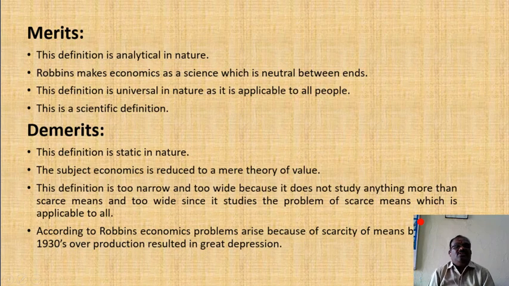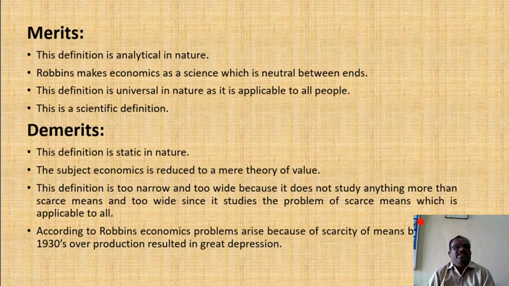Then, what are the merits of this scarcity definition? The first merit of this definition is that it is analytical in nature. The second merit is that Robinson makes economics a science which is neutral between ends.